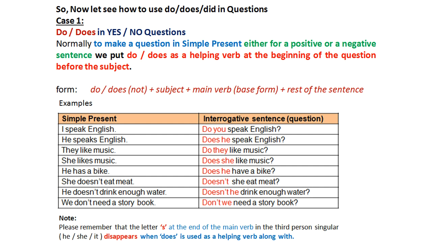Friends, normally to make a question in simple present, either for a positive or a negative sentence, we put do or does as a helping verb at the beginning of the question before the subject. Please look at these examples. Also, please remember that the letter S at the end of the main verb in the third person singular for he, she, it disappears when does is used as a helping verb.